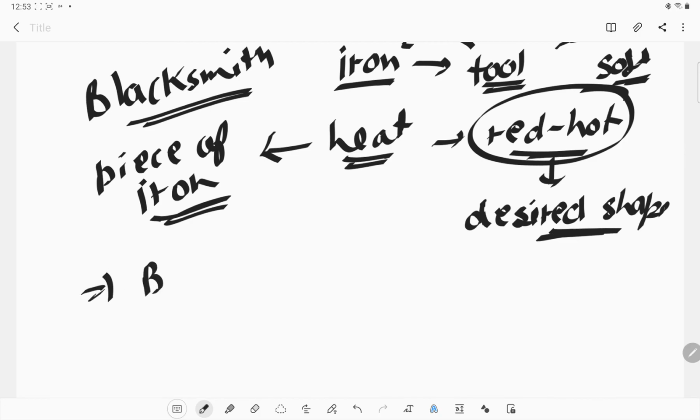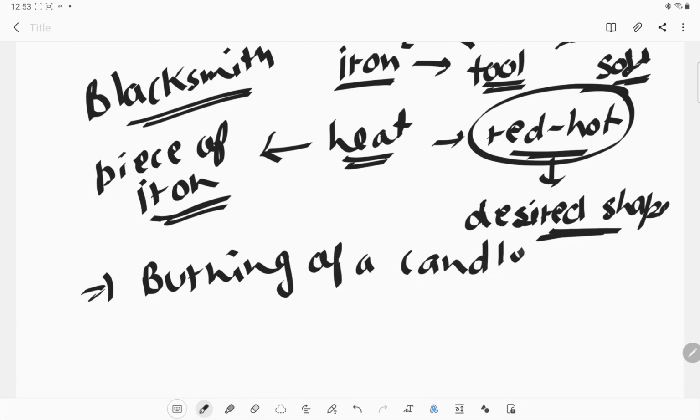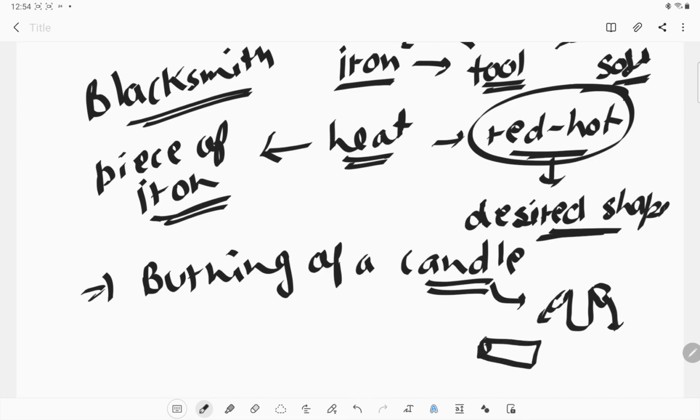For example, the burning of a candle. During the burning of a candle, the candle produces some wax, and if we take that wax and make a candle of it again, we can reverse this process, but not completely. We cannot get a candle of the same large size.